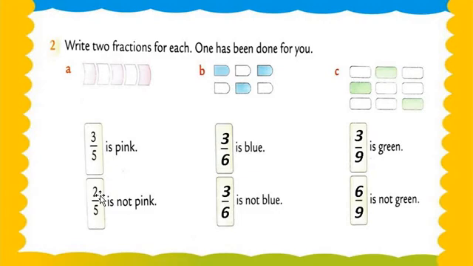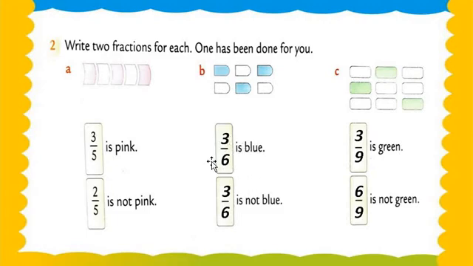Okay, now question number B. What is the question number B? Okay, so let's check 1, 2, 3, 4, 5 and 6. So what is our fraction of these blocks? 3 upon 5 is pink and 2 upon 5 is not pink. Now, how many blocks are there? 2, 4 and 2, 6. There are 6 blocks. So that's why we are writing in the denominator 6.